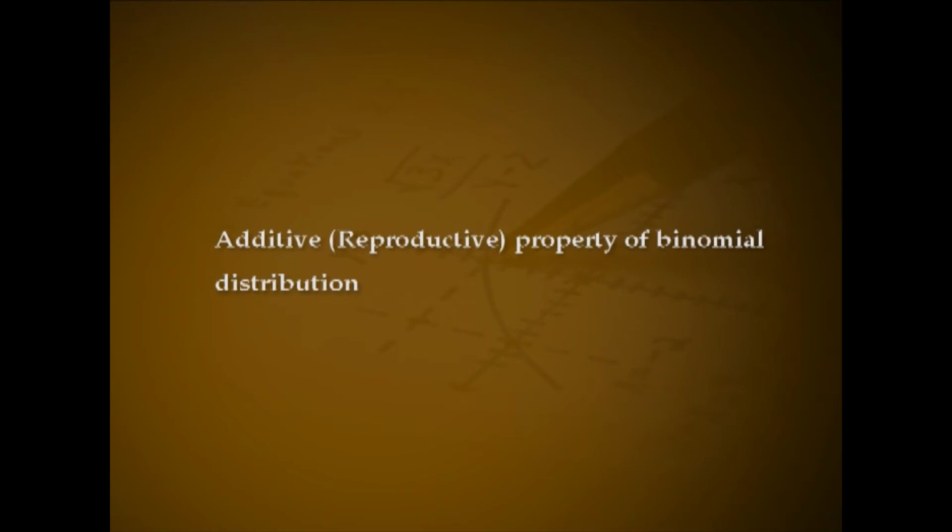If (n plus 1) into p is an integer, there are two modes for the distribution: (n plus 1) into p and (n plus 1) into p minus 1. If (n plus 1) into p is not an integer, the integer part of (n plus 1) into p is taken as the mode. Additive or reproductive property of binomial distribution.